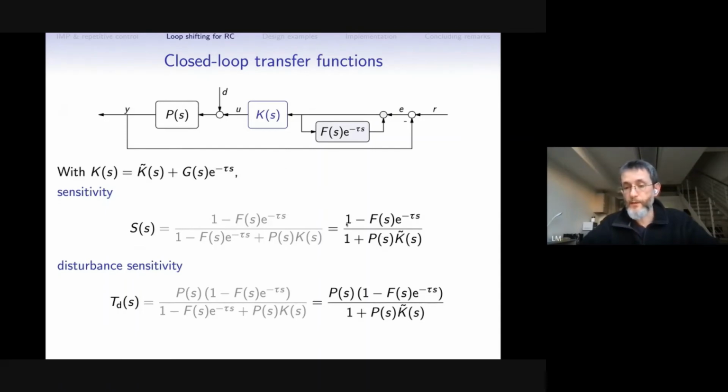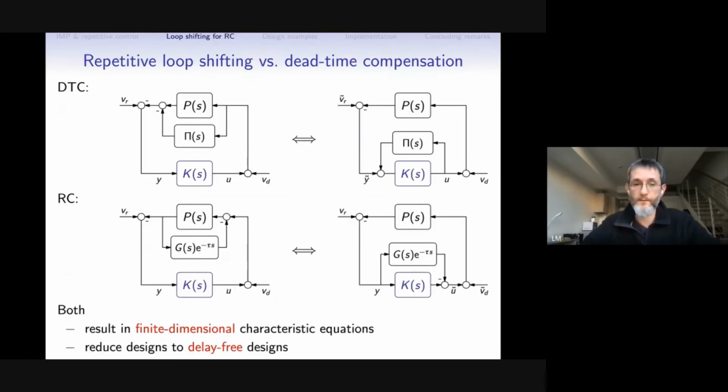With this trick, those functions still have zeros at the points where we need them, but now their denominators, the characteristic functions, are completely delay-free. So we reduce the problem to an equivalent delay-free problem, keeping the required properties of the repetitive element. It is interesting to compare this trick with classical dead time compensation like the Smith predictor,